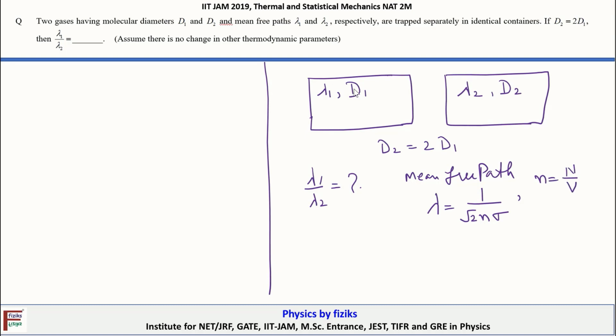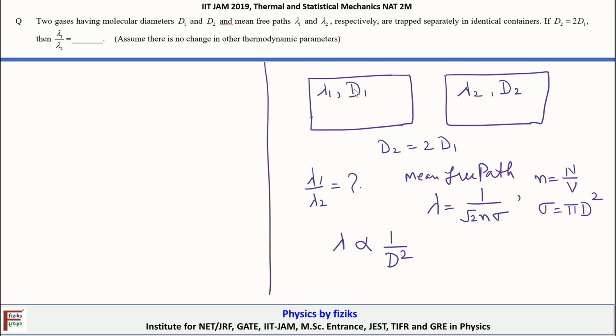And sigma is what? Sigma is the cross sectional area, or pi d square, where d is the diameter of the gas molecule. From here we observe that lambda, the mean free path of the gas, is proportional to 1 by d square. All other parameters are constant.